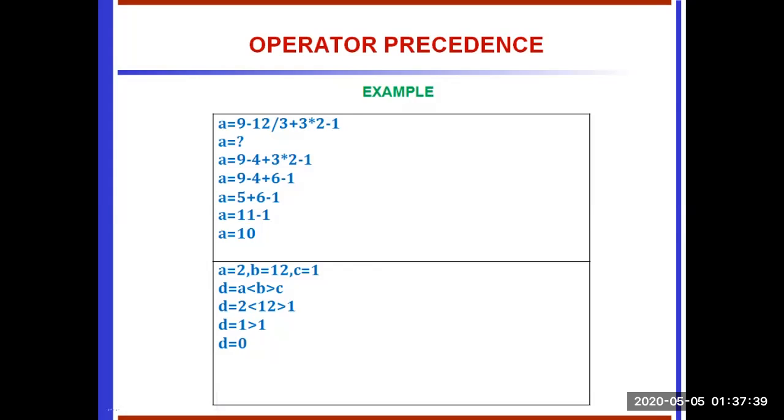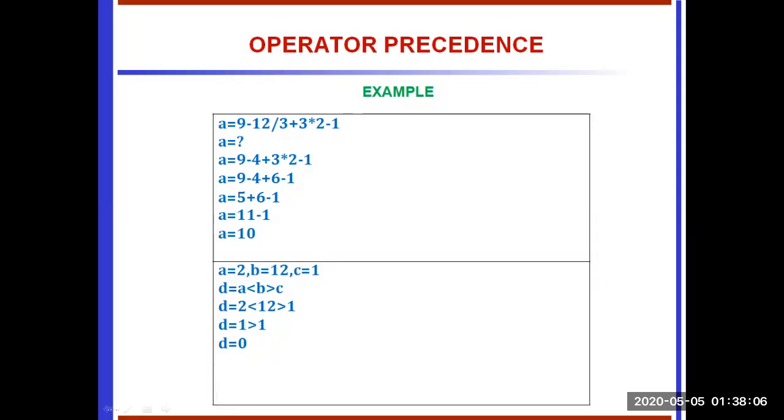Mathematically you would solve it by taking left to right, but in computer programming we have to follow operator precedence. The highest precedence goes to the slash operator, 12 slash 3, that value is 4. See the third line: 9 minus 4 plus 3 star 2 minus 1. So we have to simplify the equation.